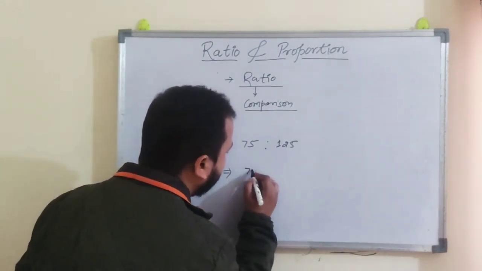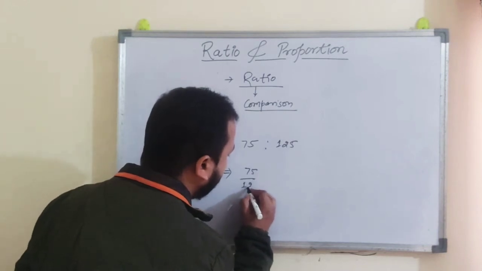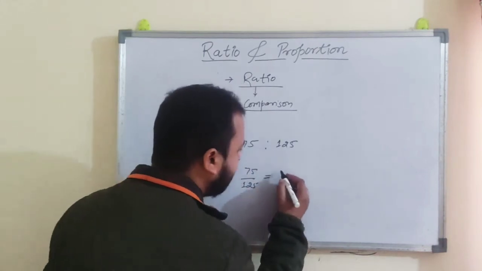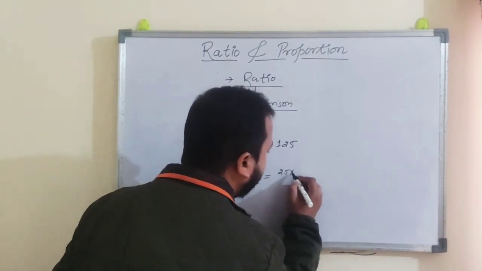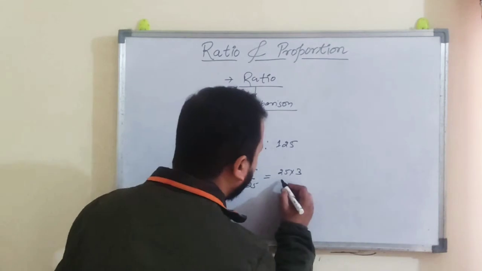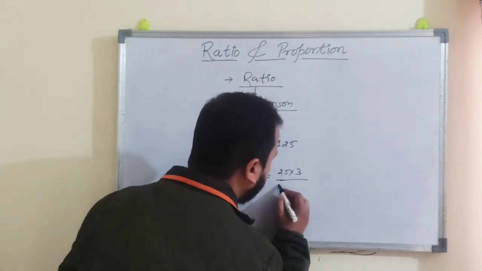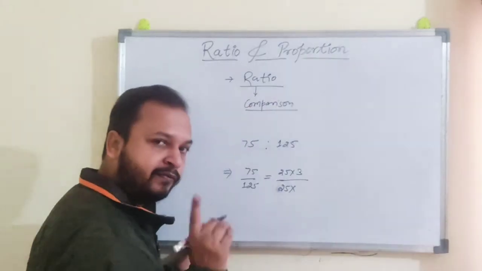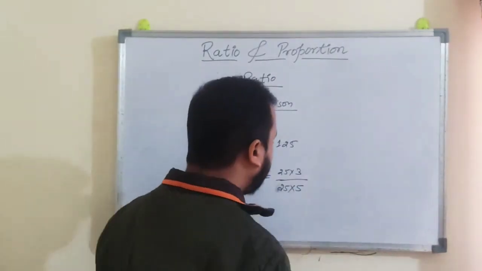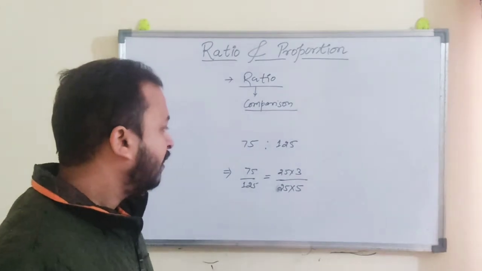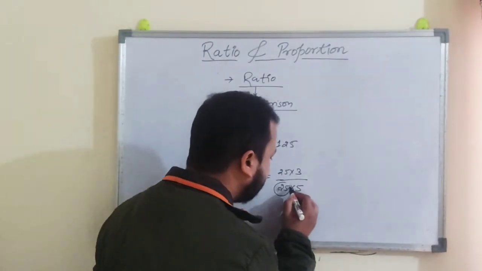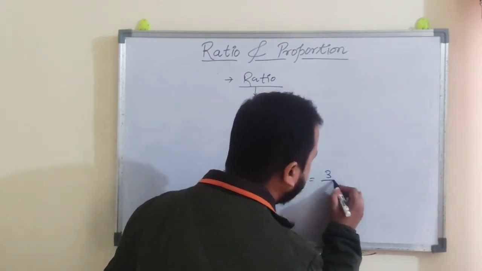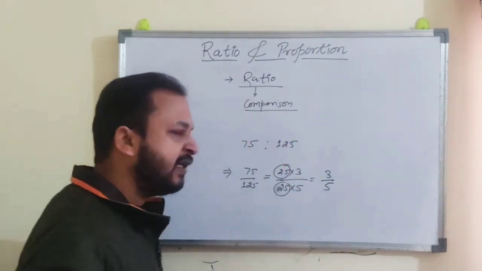So here 75 and 125 is written. 75 you can write as 25 into 3, and 125 you can write as 25 into 5, right? Here you can see that this 25 is common, so you can eliminate it. So 3 by 5 is left.